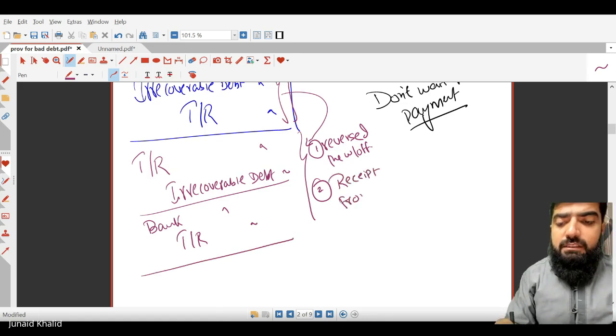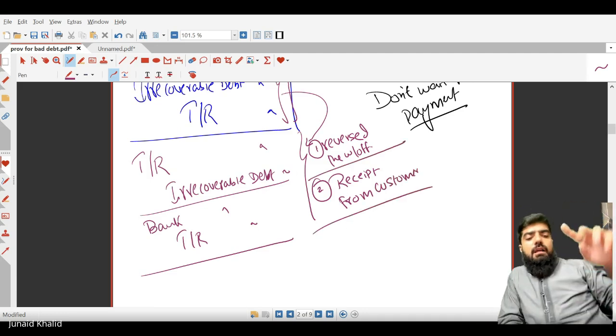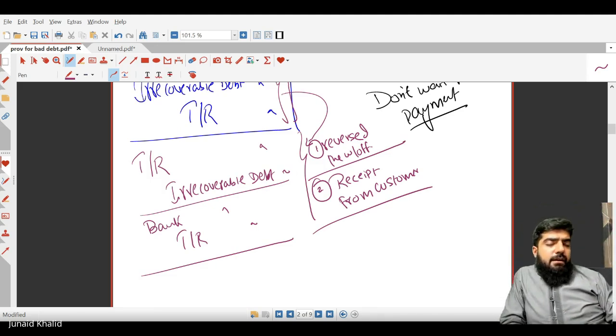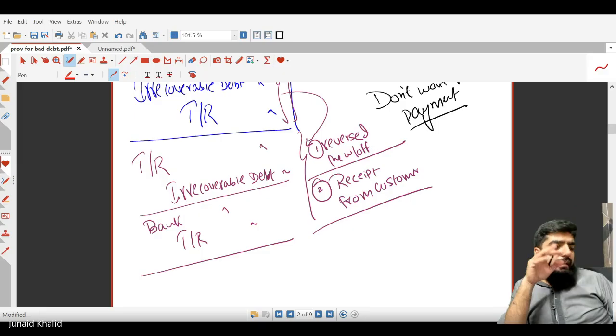Receipt from customer. So it means two transactions will be recorded. Number one, reversal of write-off, and number two, receipt from customer. Are you getting a point? Yes, sir. There's nothing really complex in this concept. Exactly, it's quite simple.